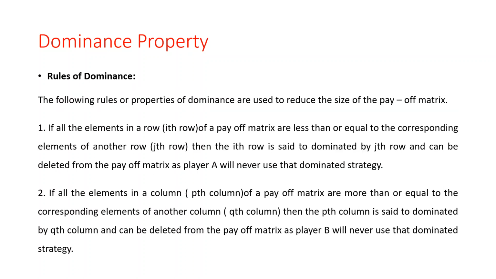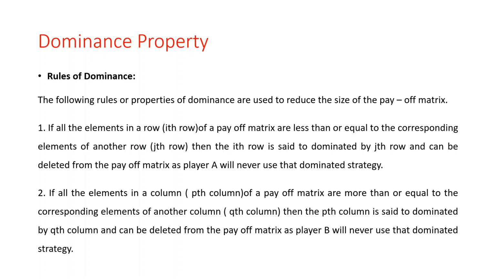So what rules are present in dominance? The following rules or properties of dominance are used to reduce the size of a payoff matrix. The first rule is: if all the elements in the ith row of a payoff matrix are less than or equal to the corresponding elements of another row, the jth row, then the ith row is said to be dominated by the jth row, and it can be deleted from the payoff matrix, as player A will never use the dominated strategy.